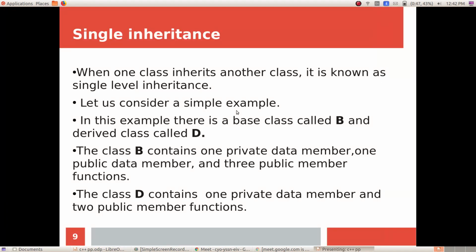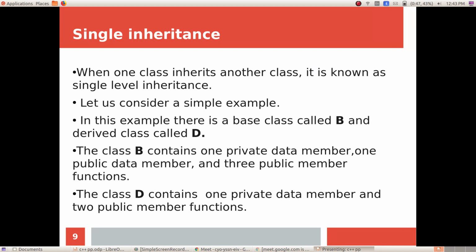That means we have only two classes. When you are inheriting a class to another class, we have only one level. Level means there is a link between these two classes and that link is only one link. If in the inheritance hierarchy you have only one level, then it is called single inheritance.